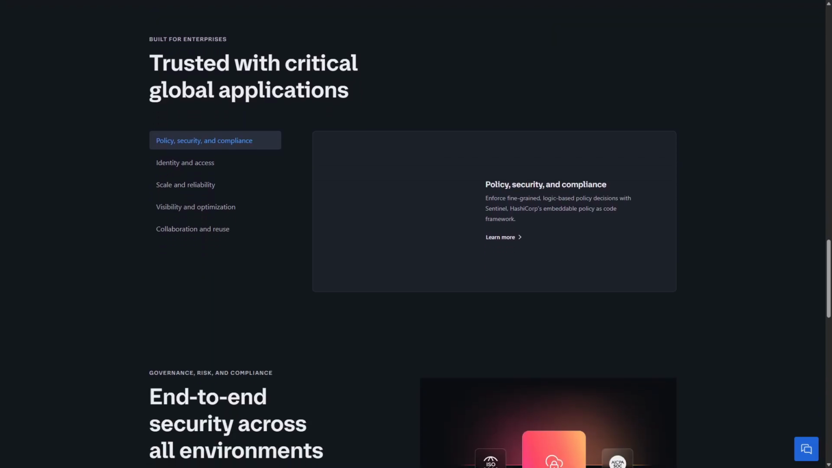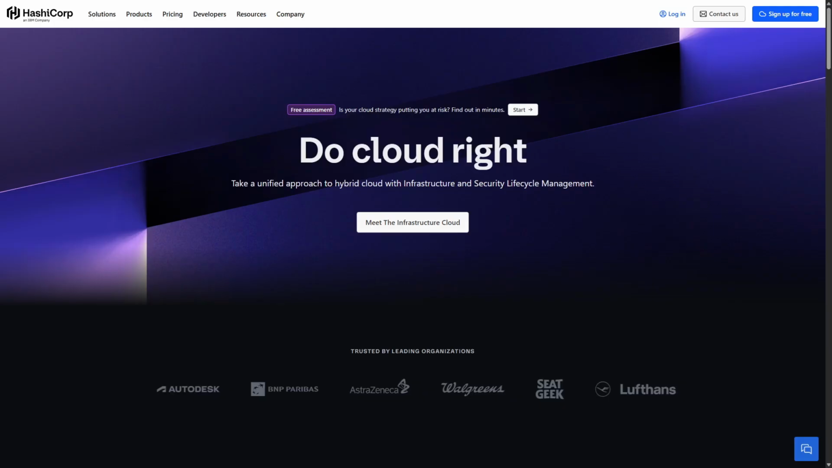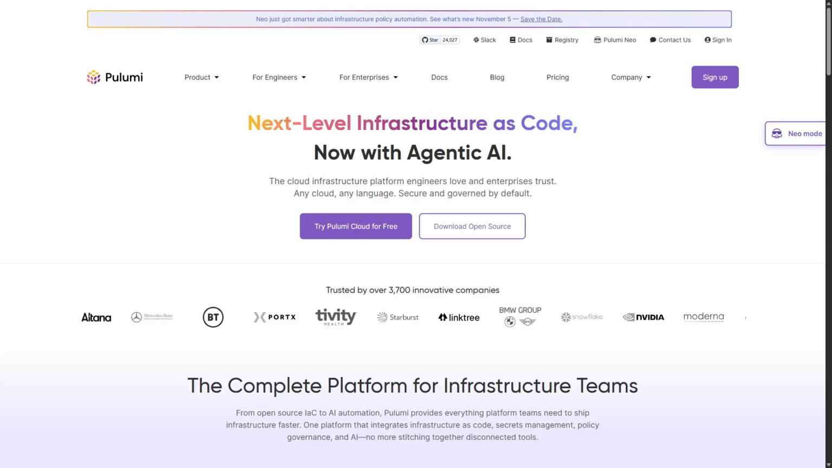The trade-off is flexibility. HCL isn't a general-purpose language, so building complex logic or reusing components can be more limited. Still, for teams that value predictability, standardization, and proven reliability, Terraform Cloud remains a solid choice.